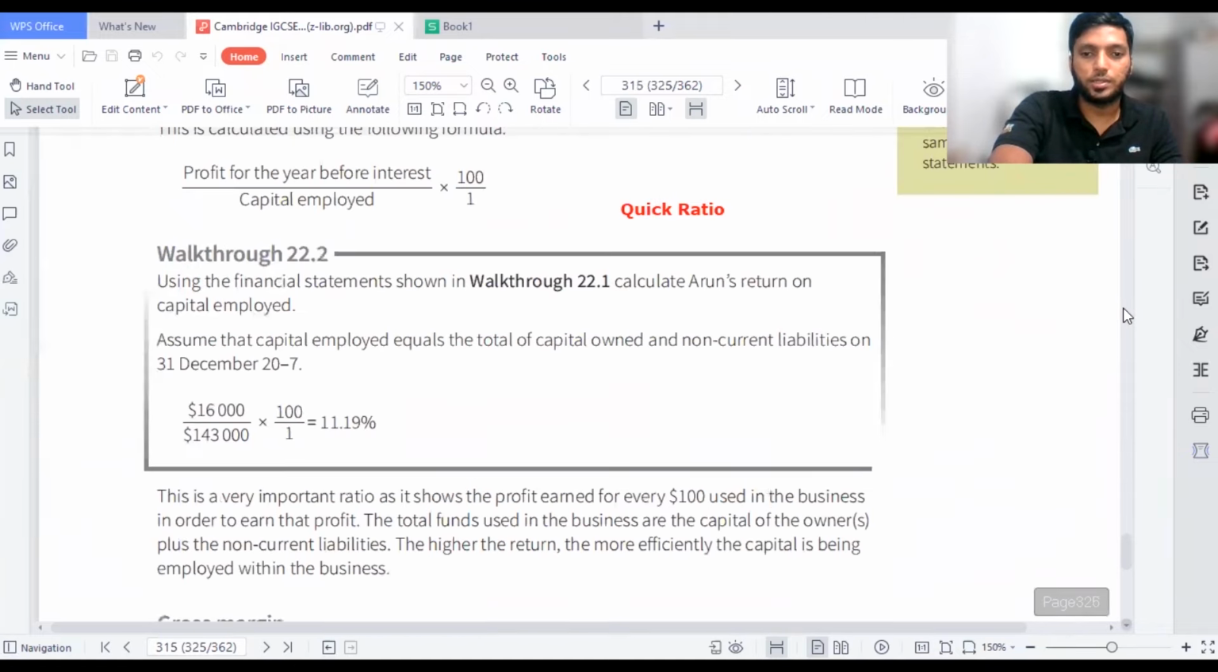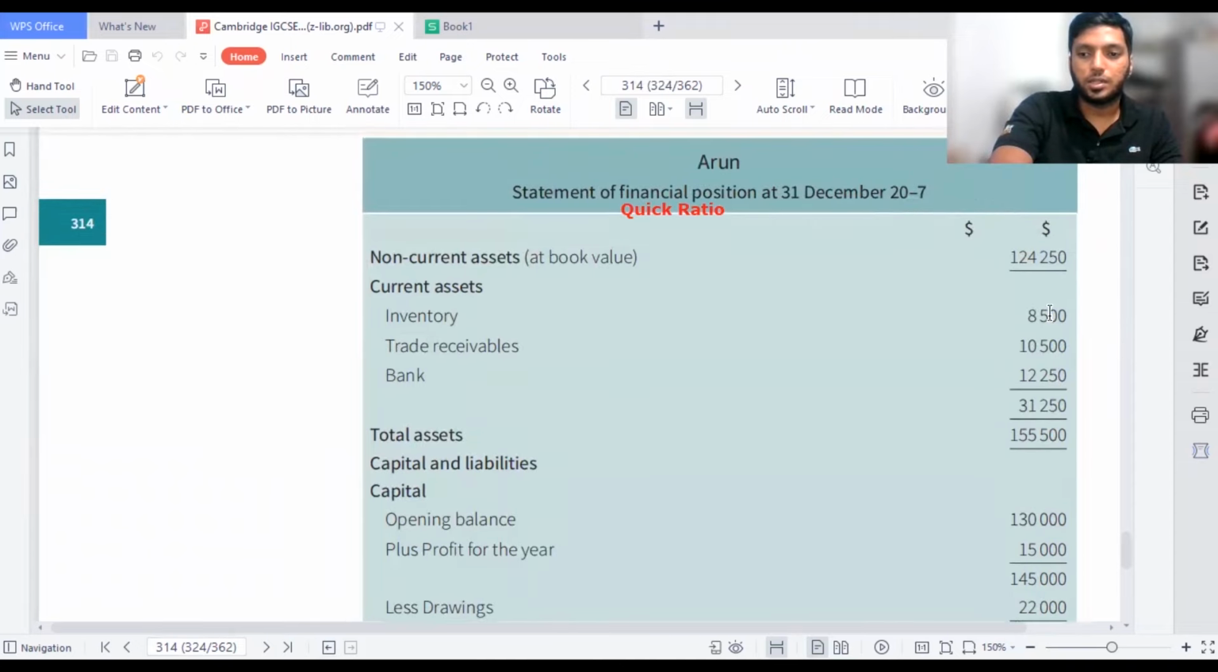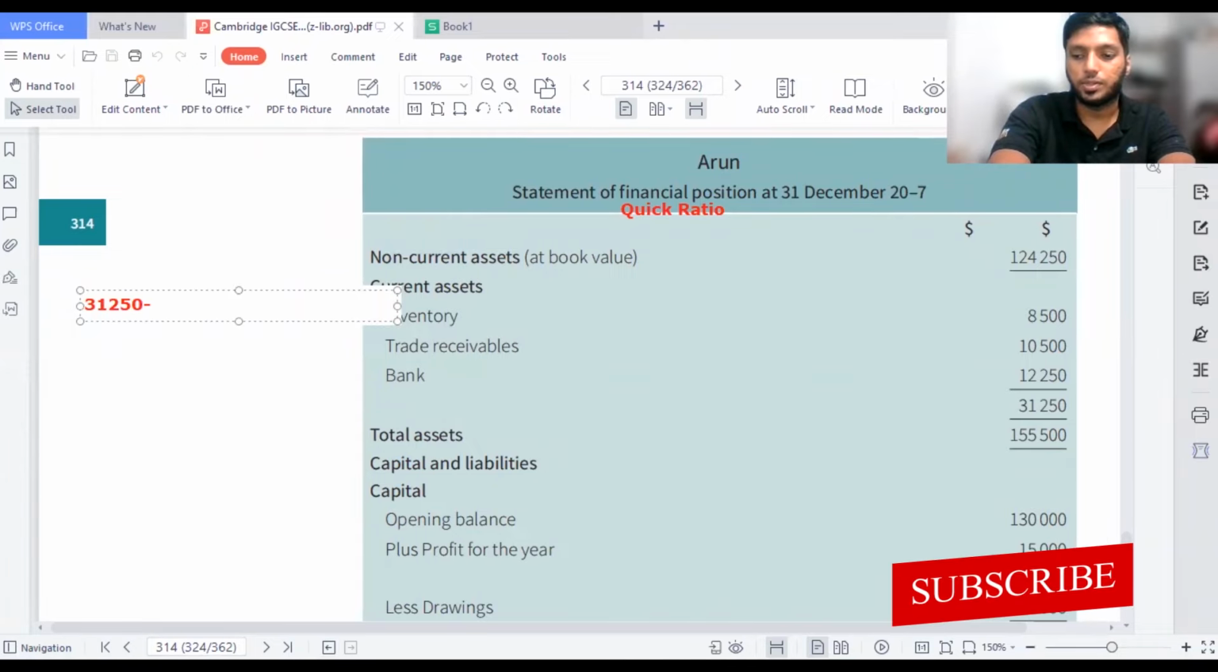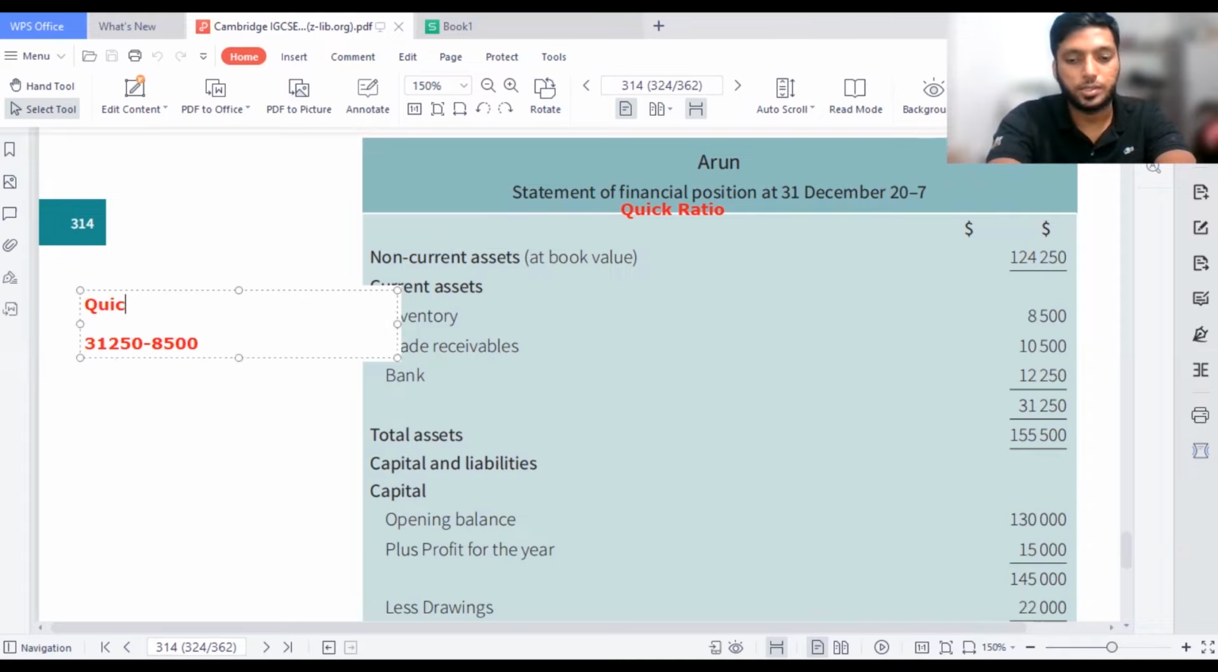So how do we calculate this figure? We have current assets of 31,250. So we're going to take 31,250, deduct the inventory, which is 8,500. So I'm going to take the formula quick ratio or acid test ratio. They can say it either way in the exam, but most of the time they say acid test ratio. We have current assets (CA) minus inventory divided by current liabilities.